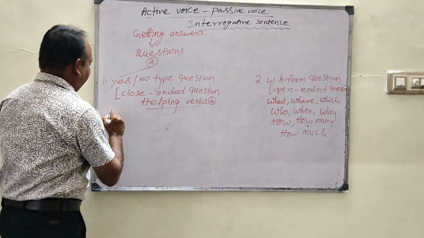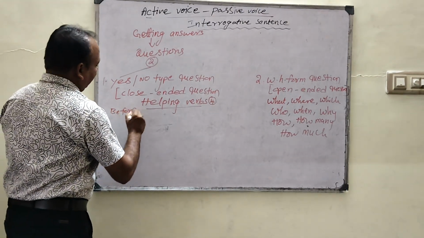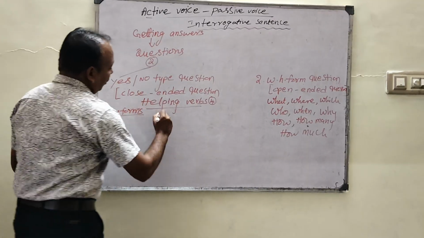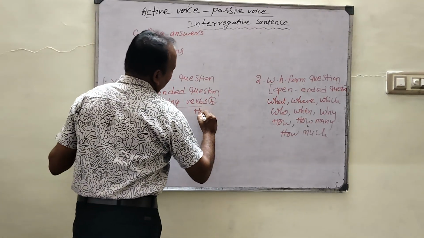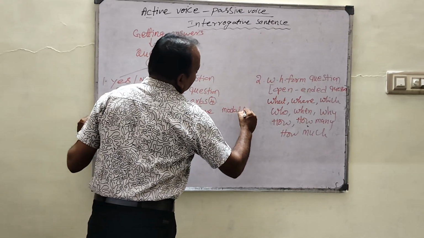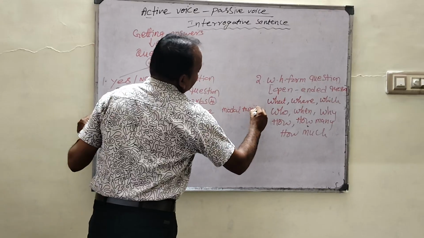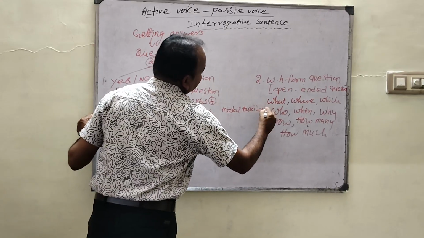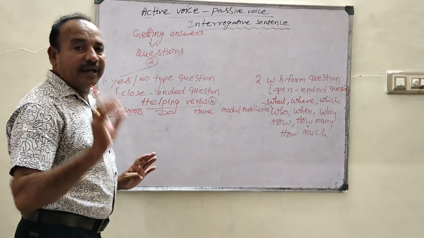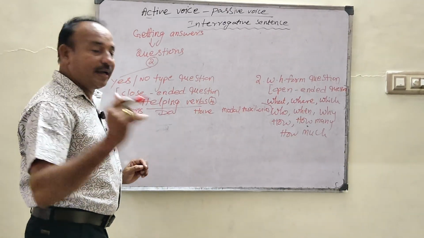One is the be forms, and the do forms, and the have forms, and modal auxiliaries. And the be forms are again eight.